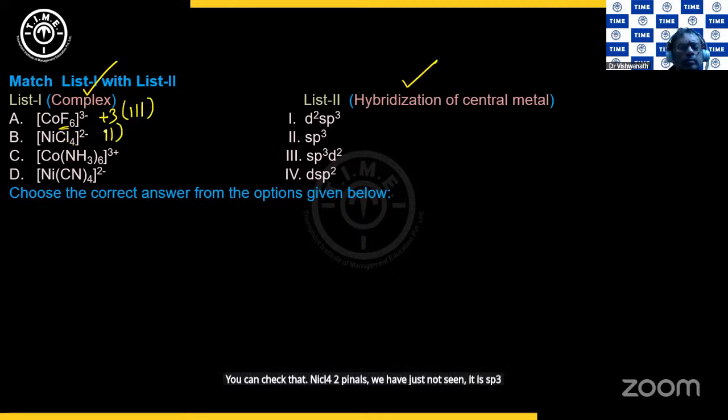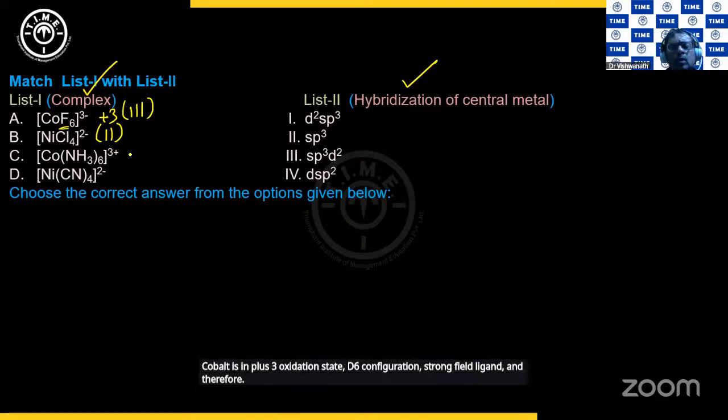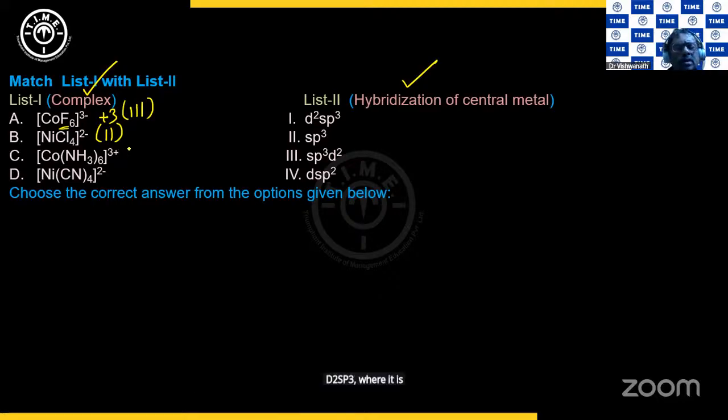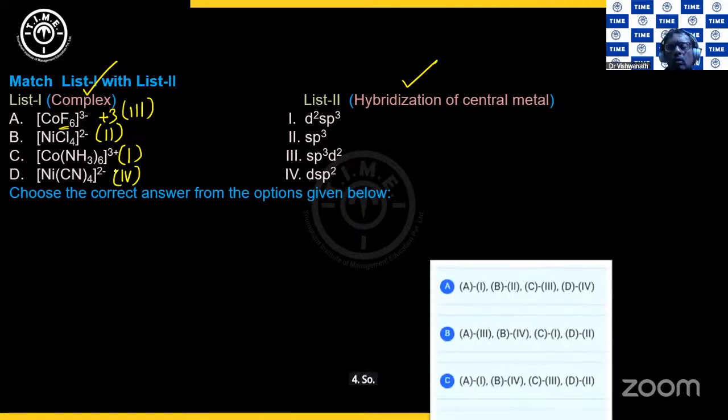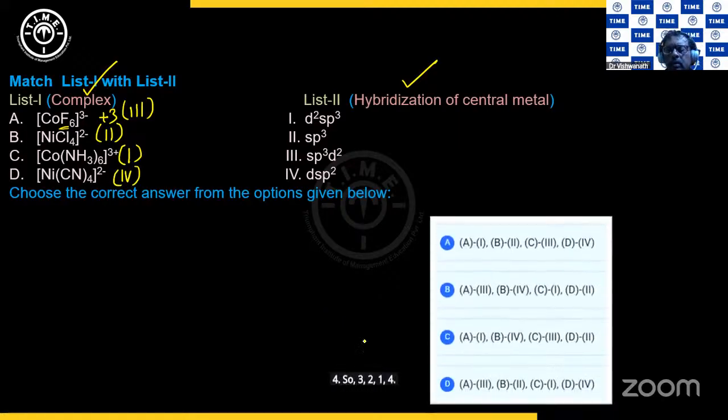So it is 2. Cobalt is in +3 oxidation state, d6 configuration, strong field ligand, and therefore d2sp3, where it is option 1. And then this we have seen it is square planar, so it is dsp2, where it is 4. So 3, 2, 1, 4. 3, 2, 1, 4 is option D. I hope this is clear.